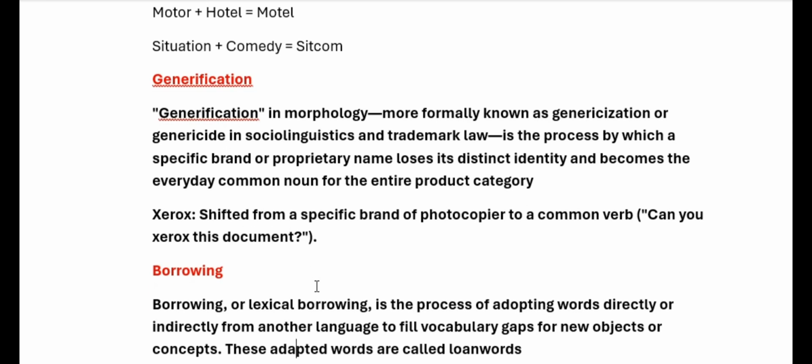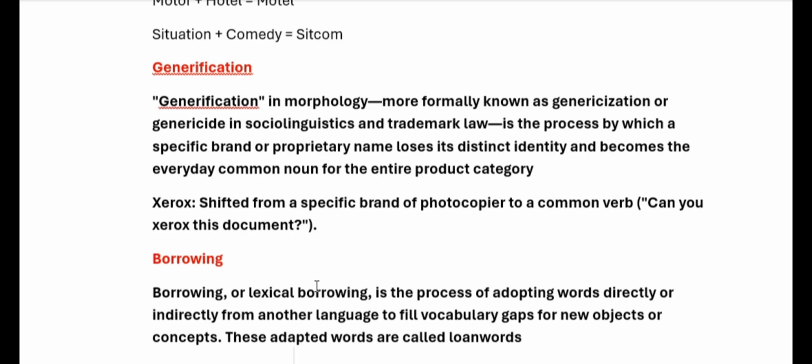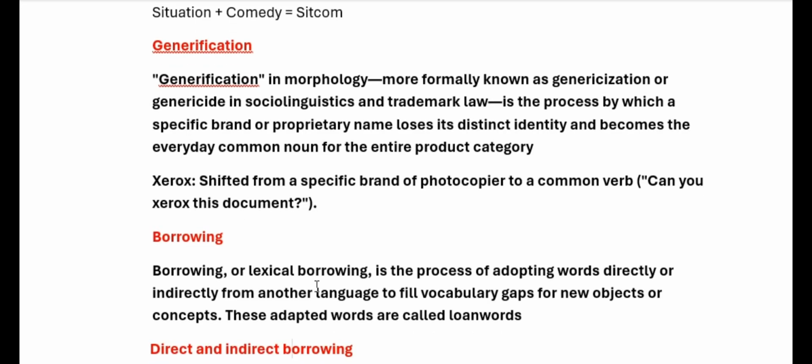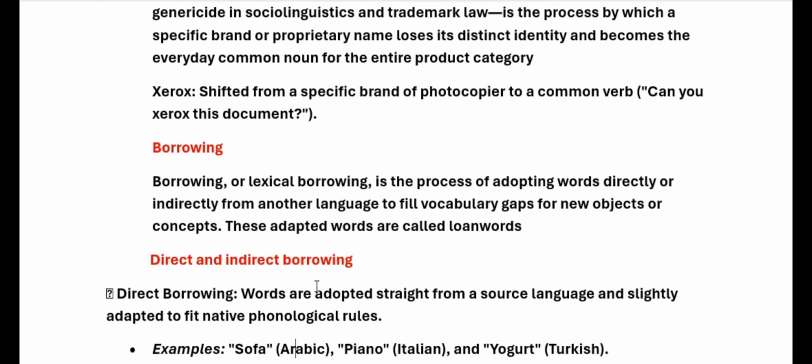Another method of word formation is borrowing. Borrowing is also called lexical borrowing. Here, words are directly or indirectly taken from another language to fill vocabulary gaps. For example, if one language does not have a word for an object, then it adopts the word from another language to fill the vocabulary gap. The newly adopted words are called loan words. Here, two types of borrowing exist: direct or indirect borrowing.